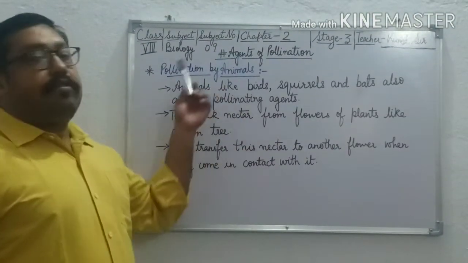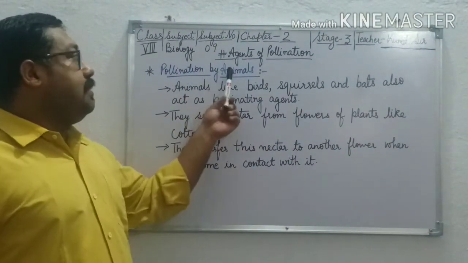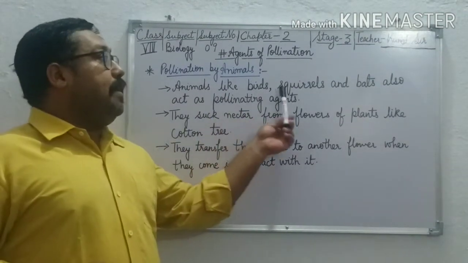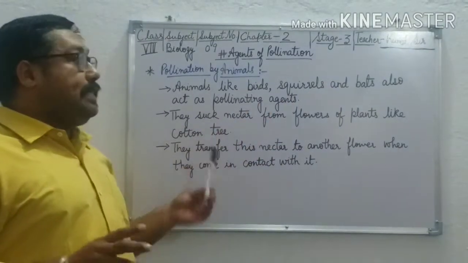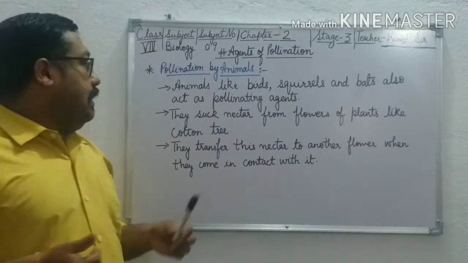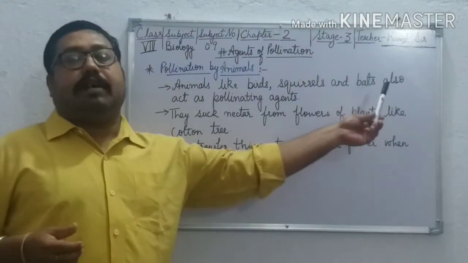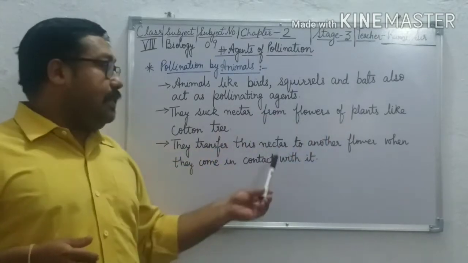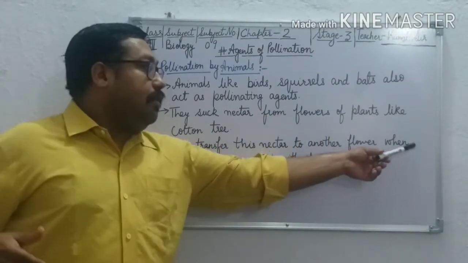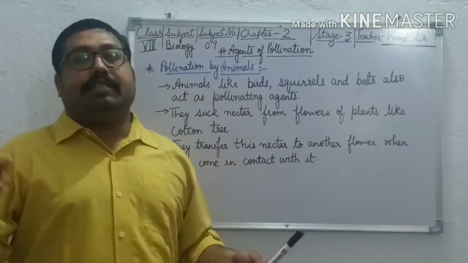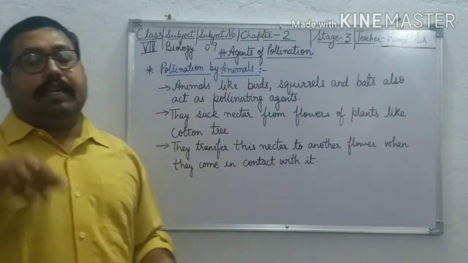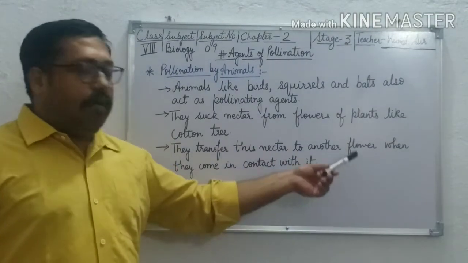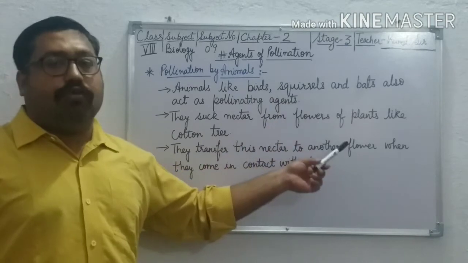So now let us discuss another agent of pollination, which is pollination by animals. Here, animals like birds, squirrels and bats also act as pollinating agents. They suck nectar from the flowers of plants like the cotton tree. They transfer this to another flower when they come in contact with it, means when they sit on that different flower, they transfer it from that to another flower.